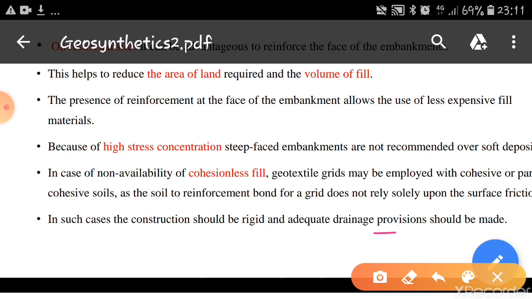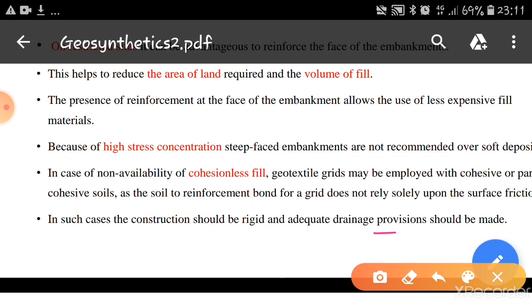In order to get the best performance of reinforced embankment slopes, careful thought must be given to the surface finish. Without the aid of a facing, an effective embankment cannot be constructed. The most widely used method of restraining the face material is the wrap around method.